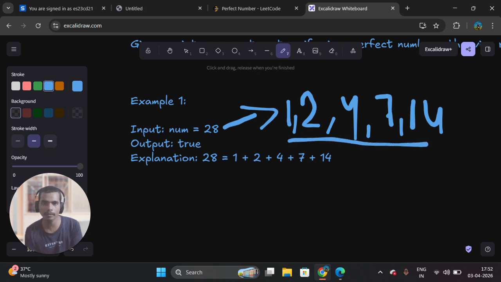completed. Now add it. 1 plus 2 is 3. 3 plus 4 is 7. 7 plus 7 is 14. 14 plus 14 is 28. Yes, the sum is equal to 28. So 28 is a perfect number.